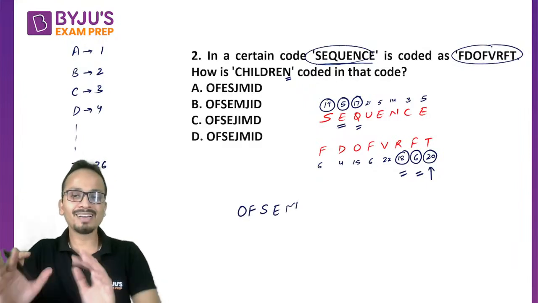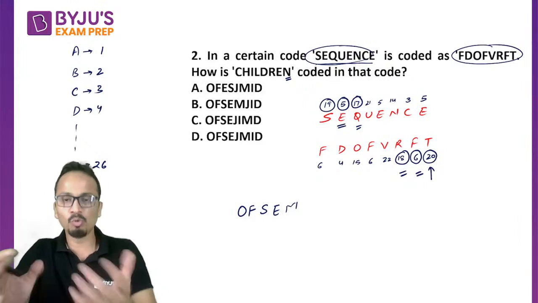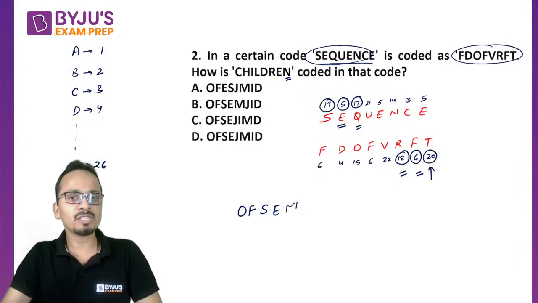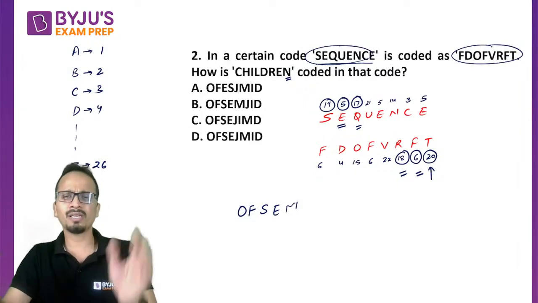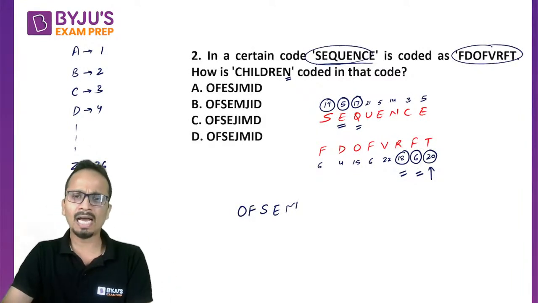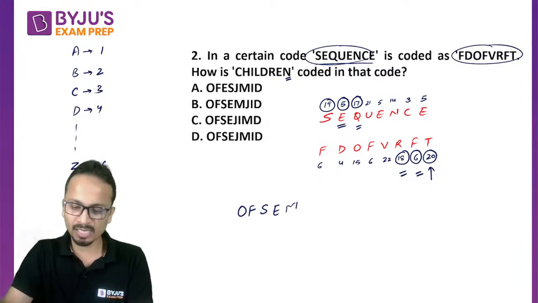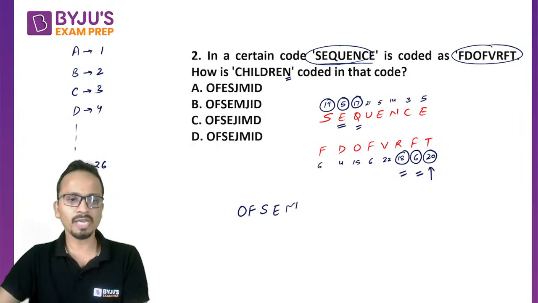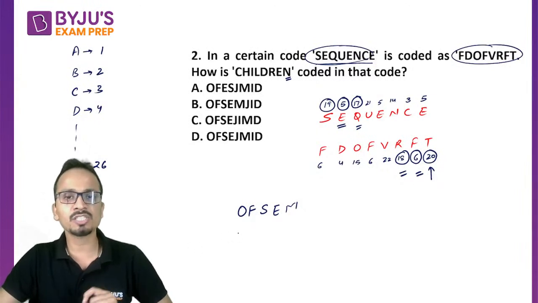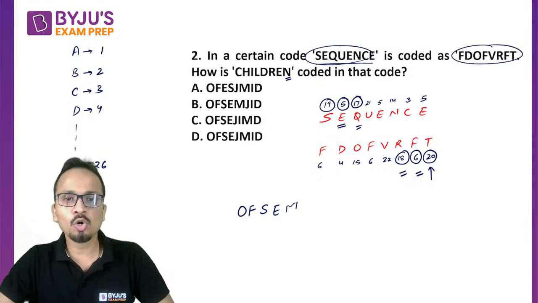I am in regular practice of these questions, so that is why I remember the number equivalents of most of these alphabets. What you can do is revise all these number equivalents of alphabets. You can write them on a piece of paper and post it somewhere in your room. If you keep reading them occasionally, it will be easier for you to remember. I'll give you one small hack for this one. Let me finish this first, and then I'll give you the hack.